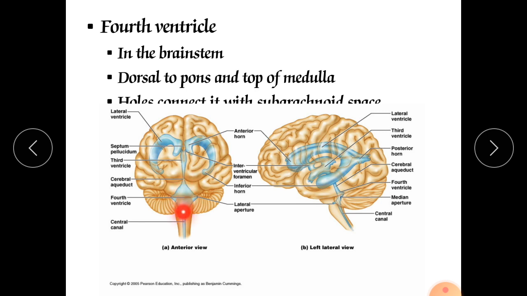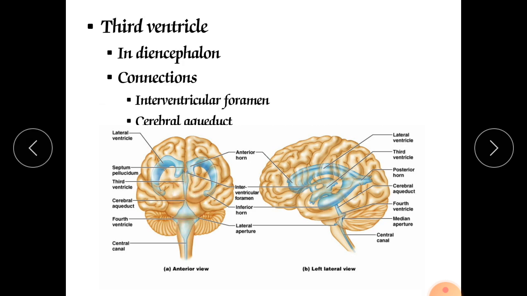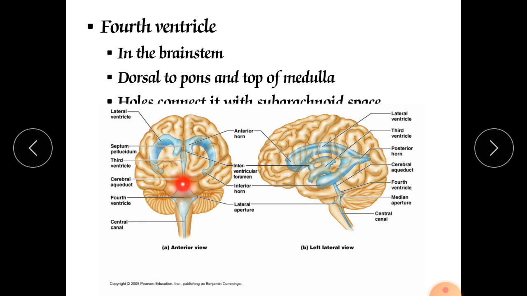Here you can see it is square in shape, and if you see it anteriorly, it looks like a kite. Transportation from the third ventricle to the fourth ventricle occurs through one canal, called the aqueduct of the midbrain, from where it enters the fourth ventricle.